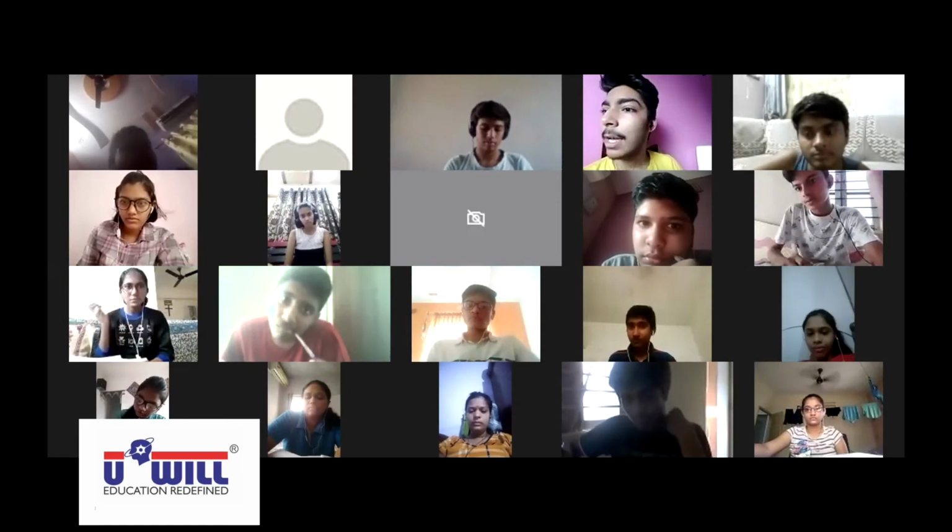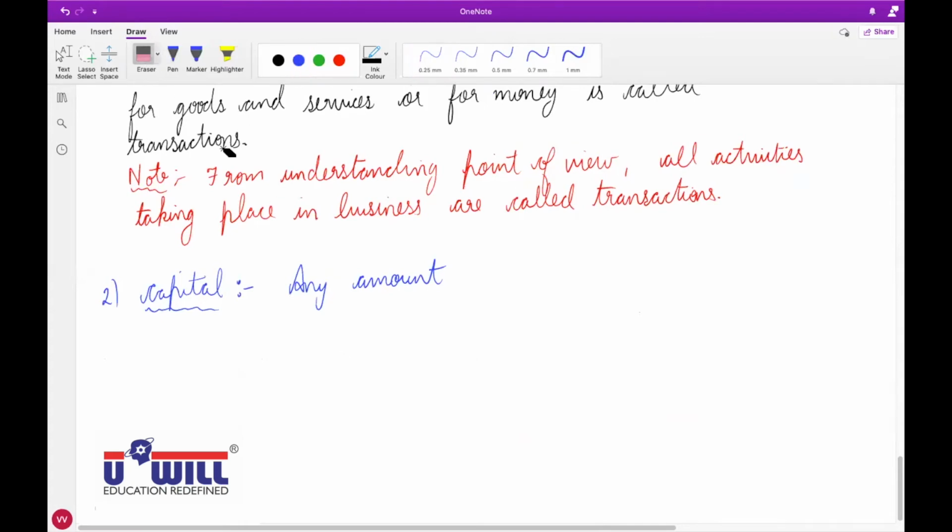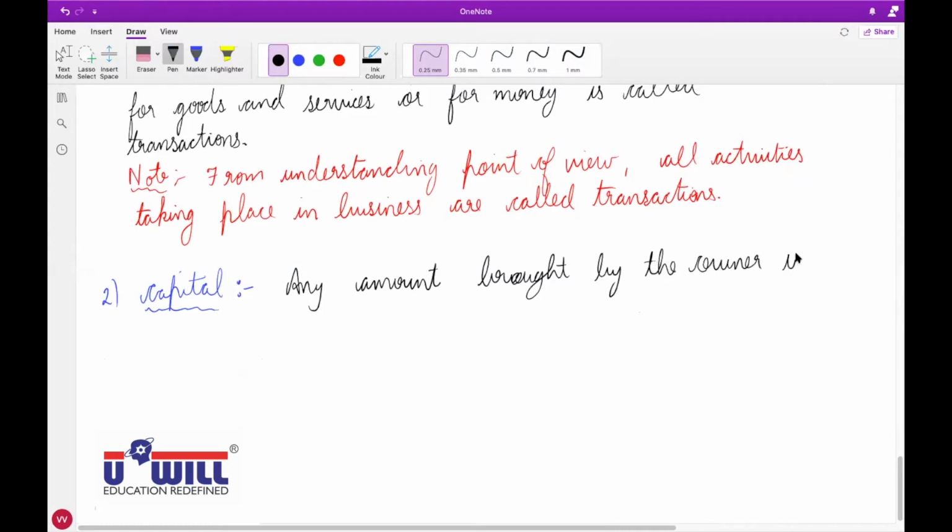Any amount brought by the owner in the business is called capital.